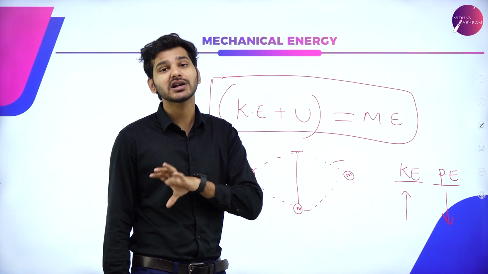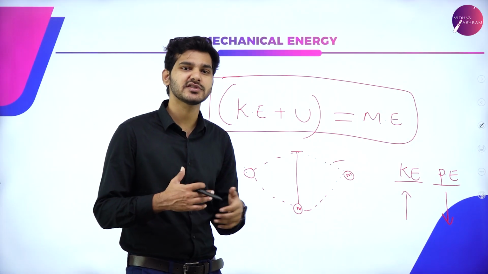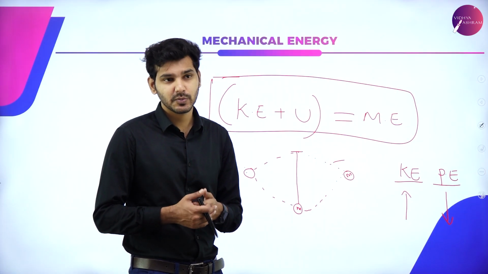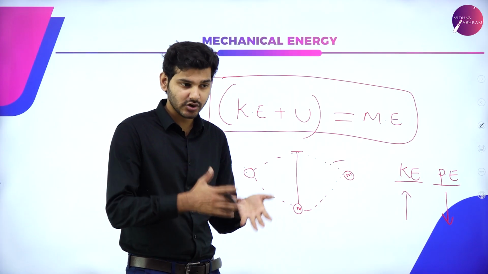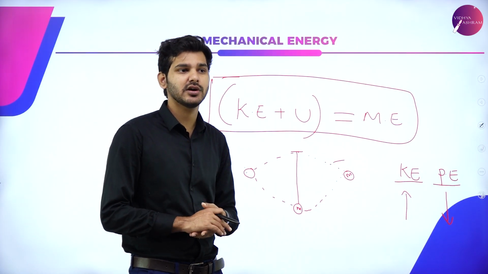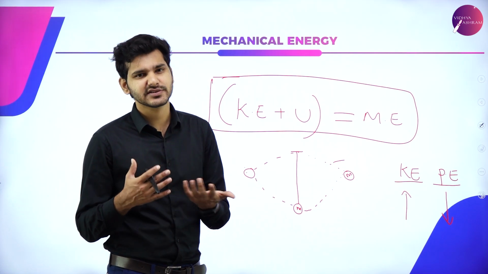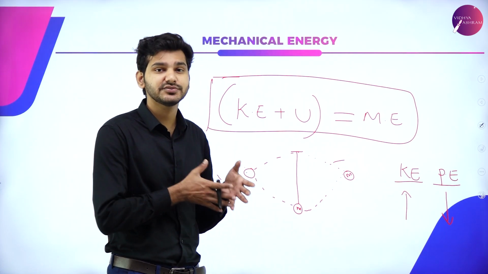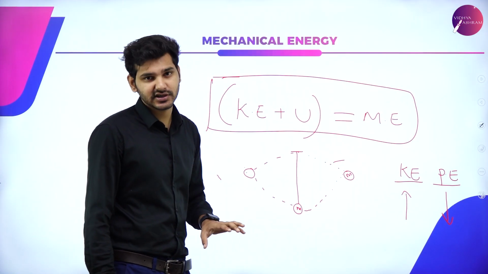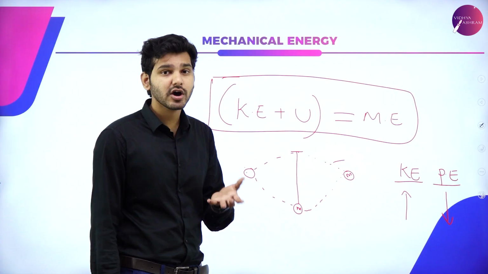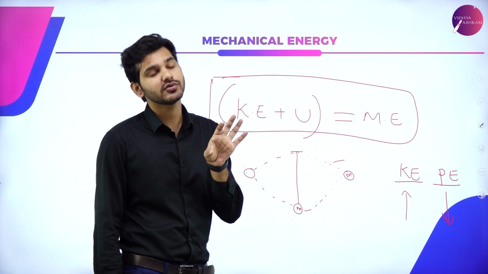Some forces are not conservative. For example, viscous force and frictional force are not conservative forces. But there are forces which are conservative in nature. For example, strong force, electrostatic force, and magnetic force are all conservative. But there are a group of forces which are not conservative. So, for mechanical energy to be conserved, the force applied on the system should be by conservative forces.